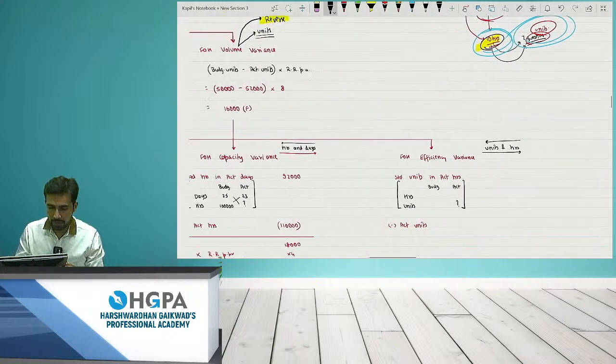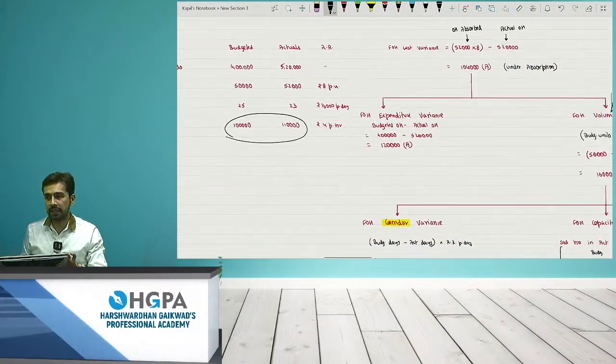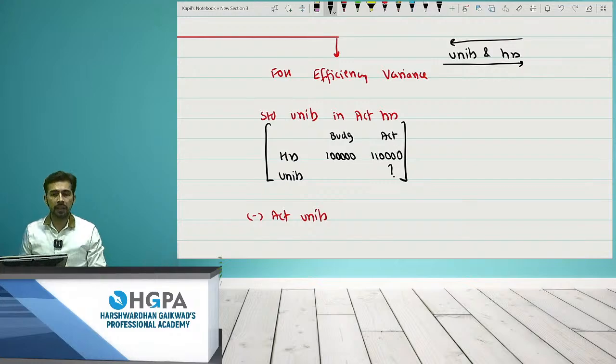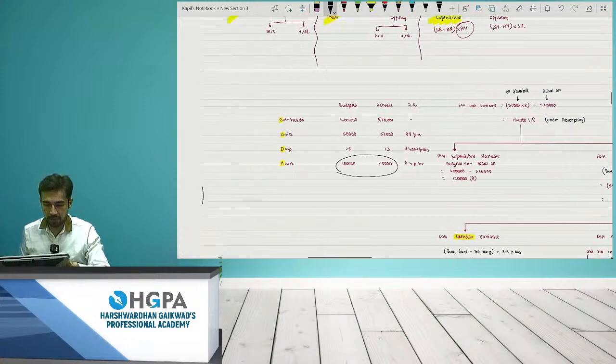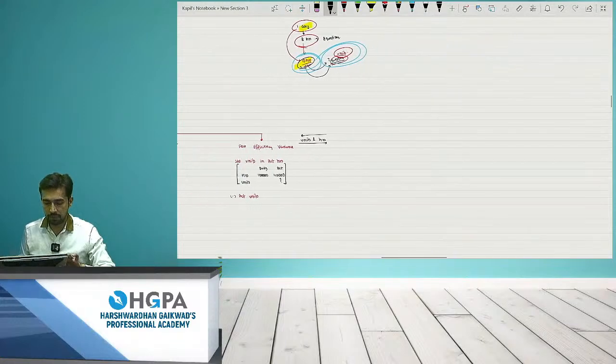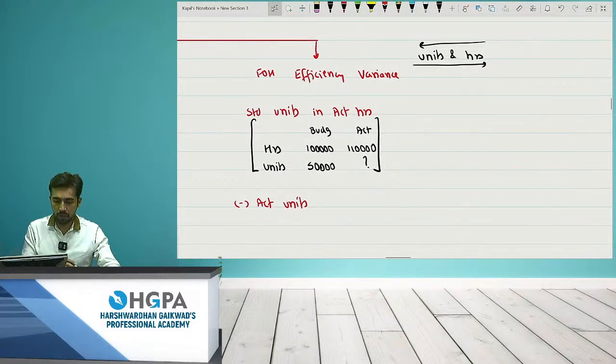Let's go to the table and check the values. First of all, I need the hours. Hours are 1 lakh and 1,10,000. I'll write over there 1 lakh and 1,10,000. I'll go to the top line. How many units were there in the budget? It was 50,000. I'll write over there 50,000 and just cross multiply now. It's 50,000 into 1,10,000 divided by 1 lakh.